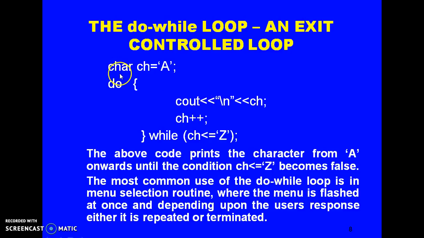Example of this: ch is a variable of character type, the initial value is 'a', do, display the value of ch, then increase by 1, and this will go till it becomes equal to 'z'. So this loop is an exit control loop.